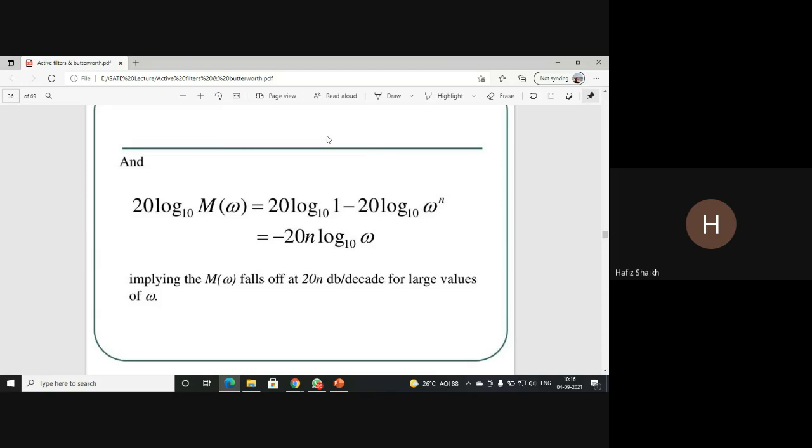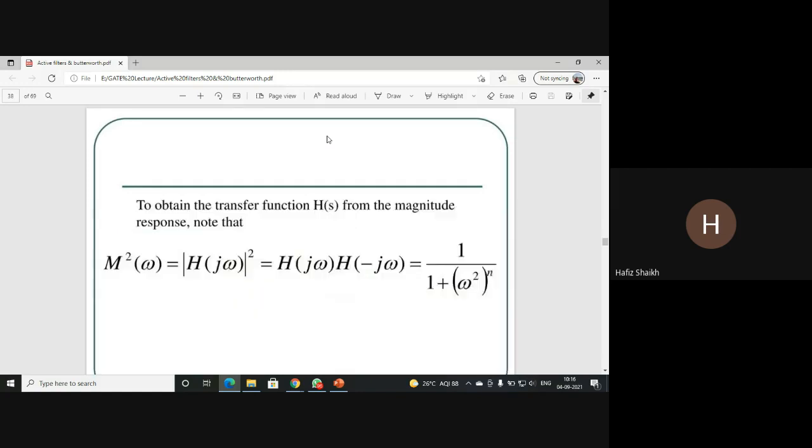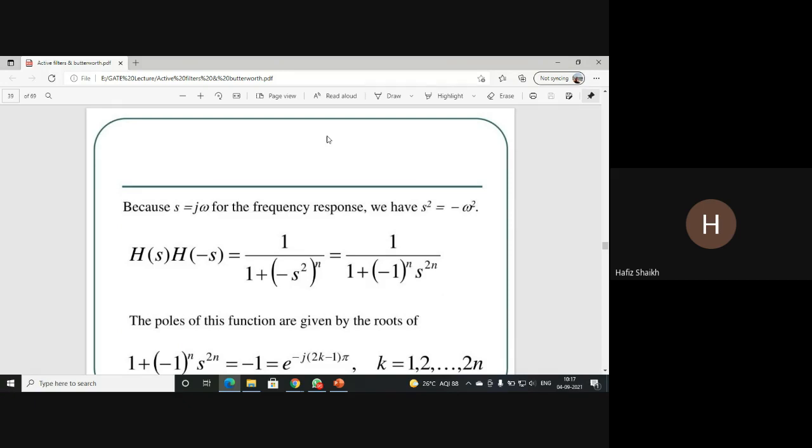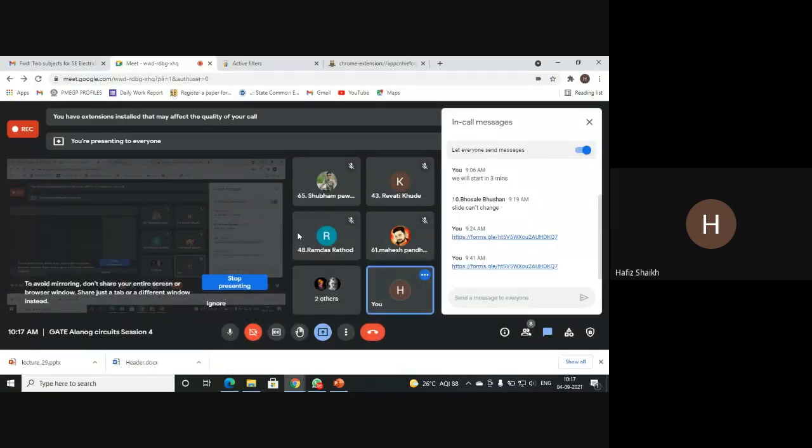And 20 log of M to the base 10 is equal to 20 log 1 minus 20 n log omega. So let's see the numericals based on these particular filters. Just a minute.